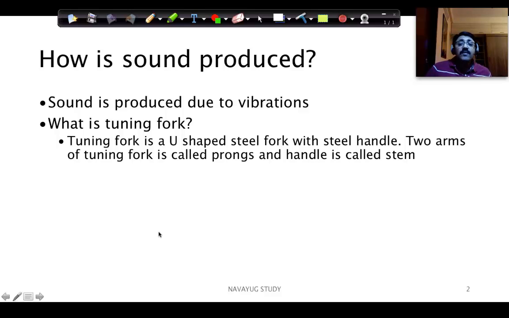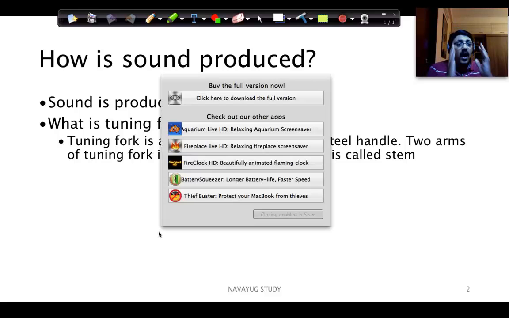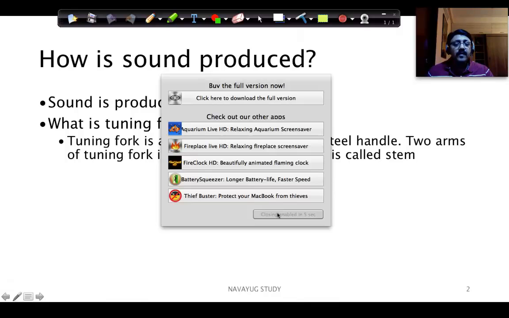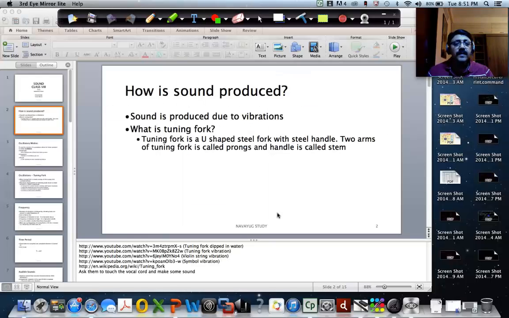So what is a tuning fork? A tuning fork is a U-shaped steel fork with a steel handle. The two arms of the tuning fork are called the prongs, and the handle